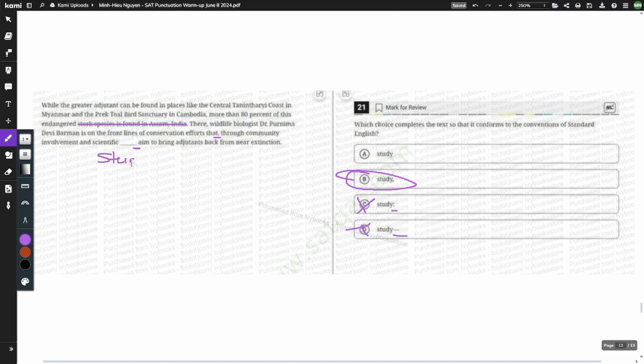And if you remember, if there's two commas in the middle of a sentence, that means it's a non-essential clause. So you can't get rid of all of it. So let's just say I did cross this all out. Would it still make sense? Because it should still make sense. And let's see. Conservation efforts that aim to bring adjutants back. So yes, the sentence still flows perfectly and still makes sense. So yay. Our answer is B. It started with a comma, it needs to close with a comma.